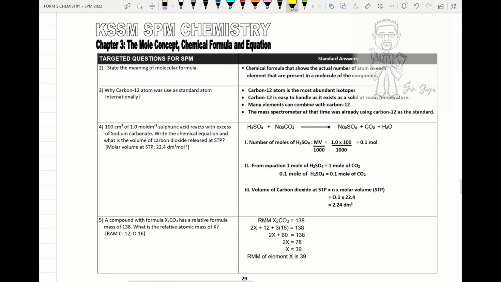Dear students, please remember the meaning of molecular formula. Molecular formula is a chemical formula that shows the actual number of atoms of each element present in a molecule of a compound. Why is carbon 12 used as the standard atom? Because carbon 12 exists as solid at room temperature, it's the most abundant element, it can combine with many elements, and it was already used in the spectrometer at that time.